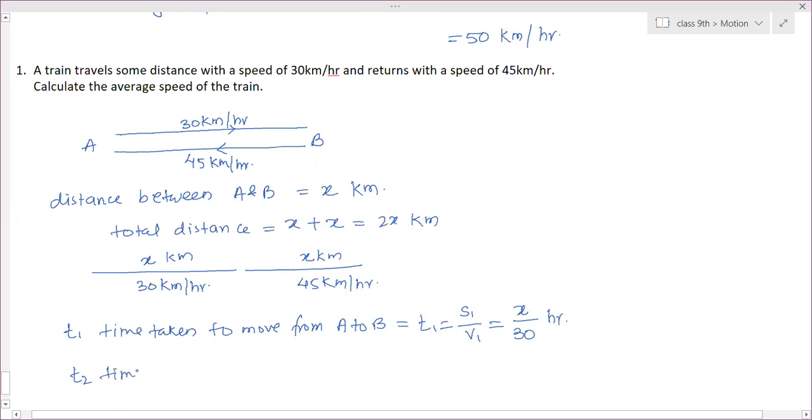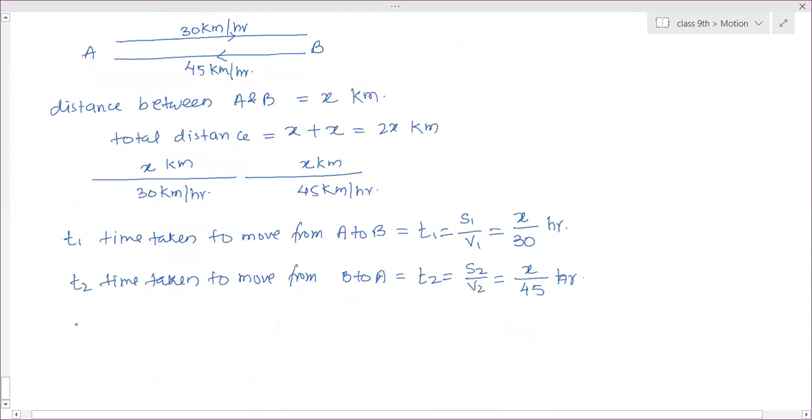Now T2 is the time taken to move from B to A. That is S2 by V2. The distance covered is X because he is returning on the same path, but the speed is 45 kilometer per hour. So this many hours. We cannot solve this yet, keep it. What is the total time taken then? Total time is T1 plus T2, that is X by 30 plus X by 45.